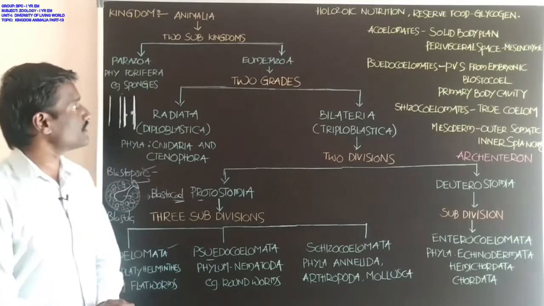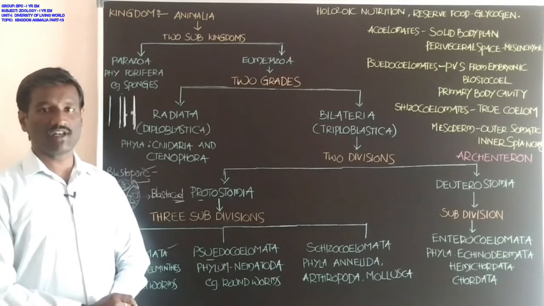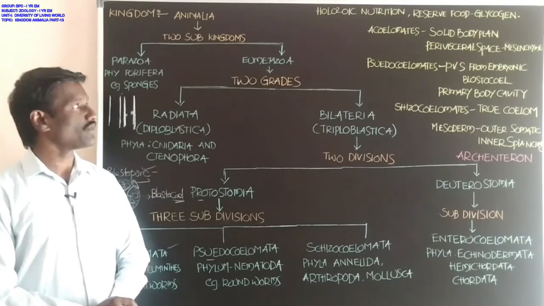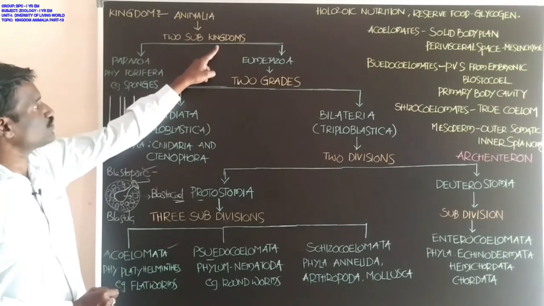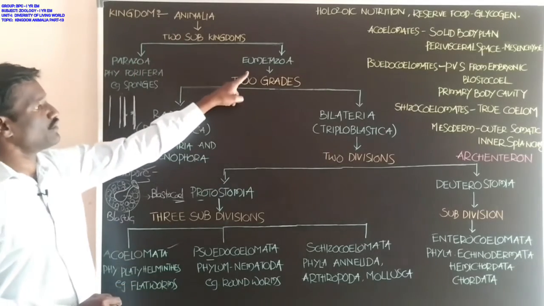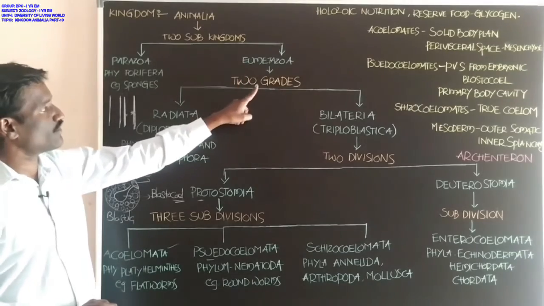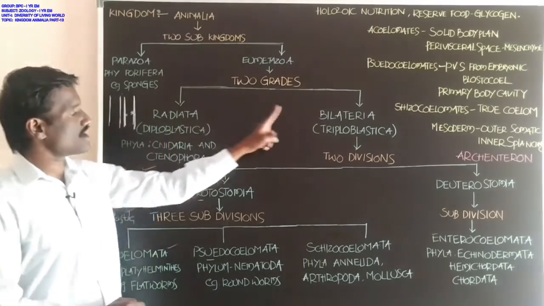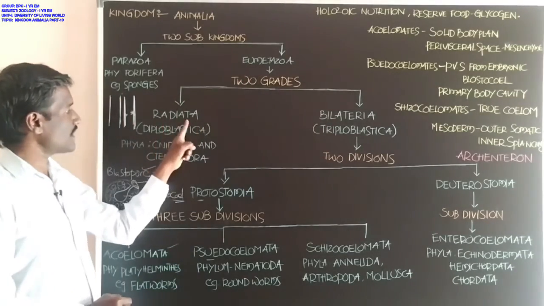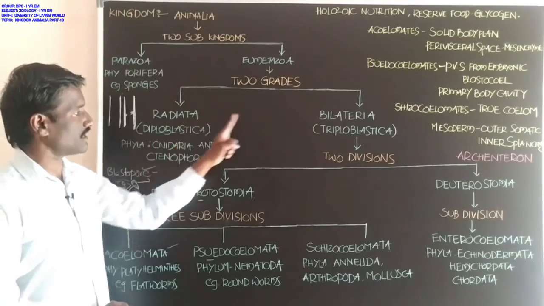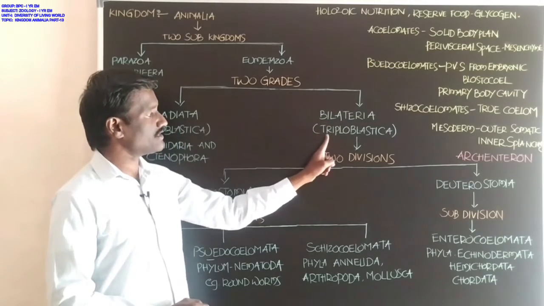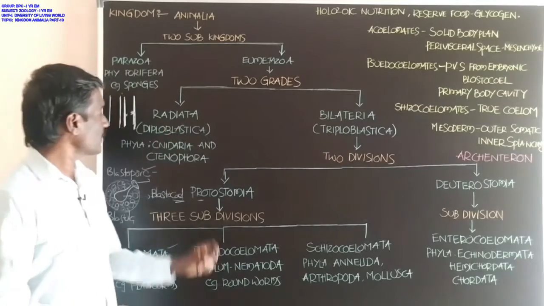Students, this is about the kingdom Animalia and its classification. Animalia has two subkingdoms, Parazoa and Eumetazoa. Eumetazoa has two grades, Radiata and Bilateria. Radiata is also called Diploblastica and Bilateria is also called Triploblastica.